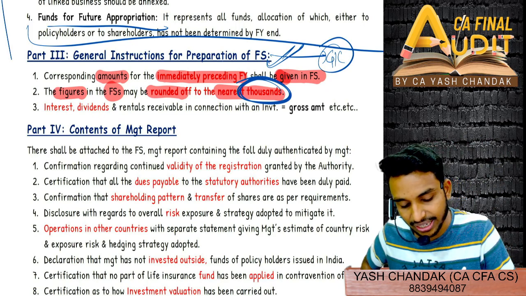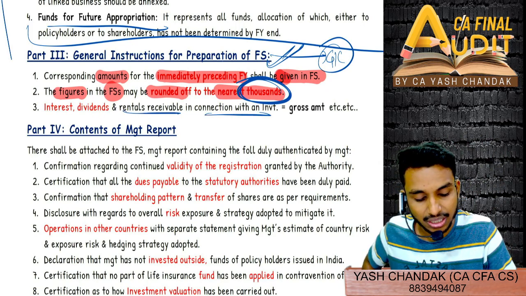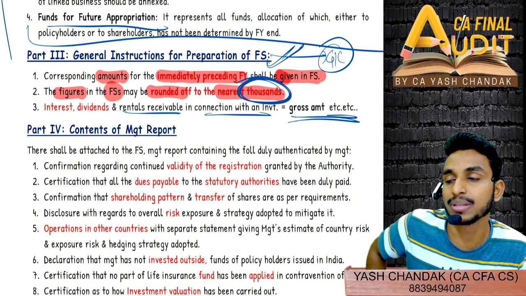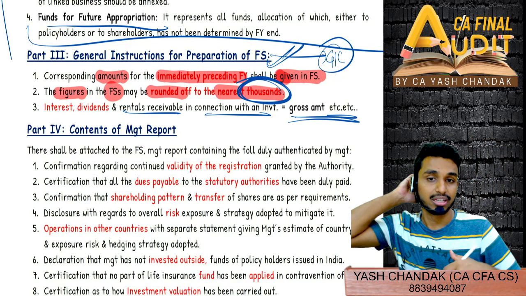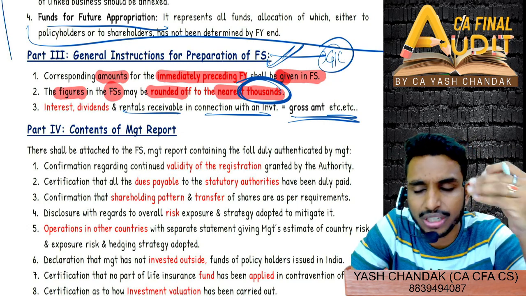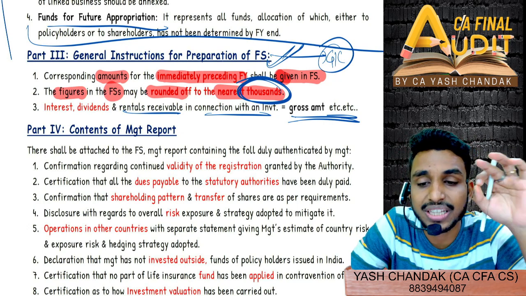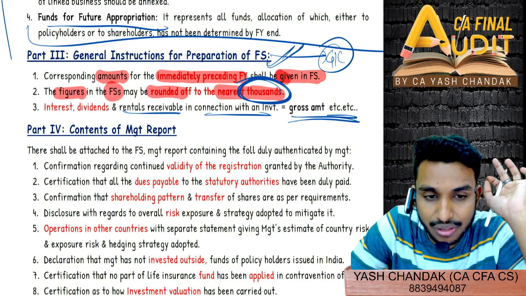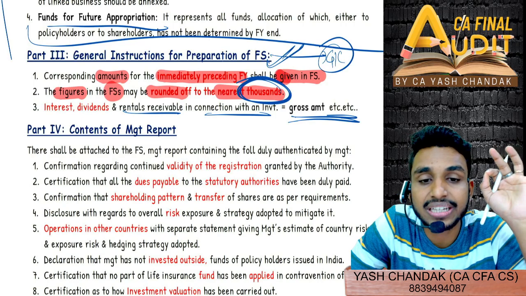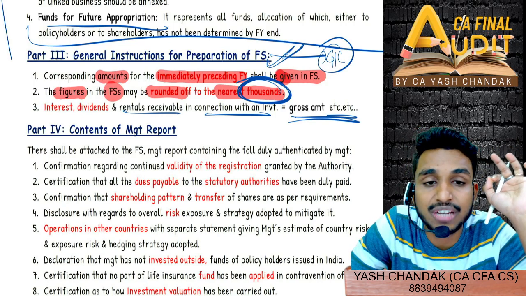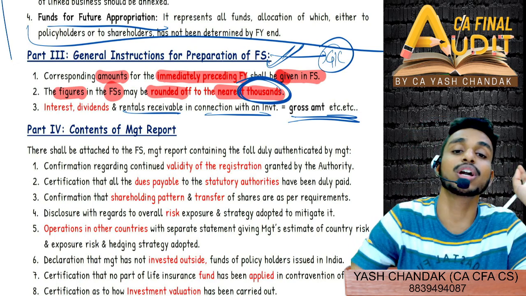Then interest, dividend, rental receivable in connection with an investment equals gross amount, etc. What is this saying? जो भी तुम्हारा इंटरेस्ट मिलता है, जो भी डिविडेंड मिलता है, रेंट मिलता है, in connection with any investment that you make, do you receive it gross or net of TDS? We receive net of TDS, right? Everyone, rent, interest, we receive net of TDS. But in the income statement, shall we show it net of TDS or gross amount?